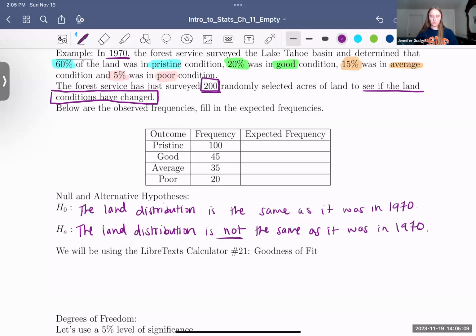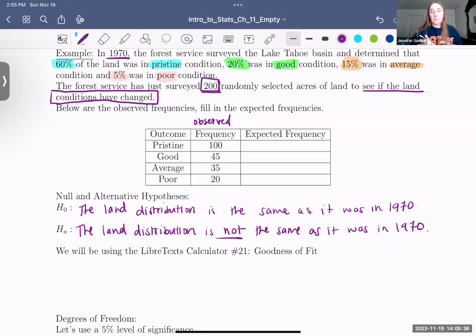All right, so we have our frequency, which, by the way, is our observed frequency. This is the data that they just collected. They went out and looked at 200 randomly selected acres, and these are what they saw as pristine, good, average, poor. The expected frequency is not from the collected data. The expected frequency is going to be from that 1970s data.